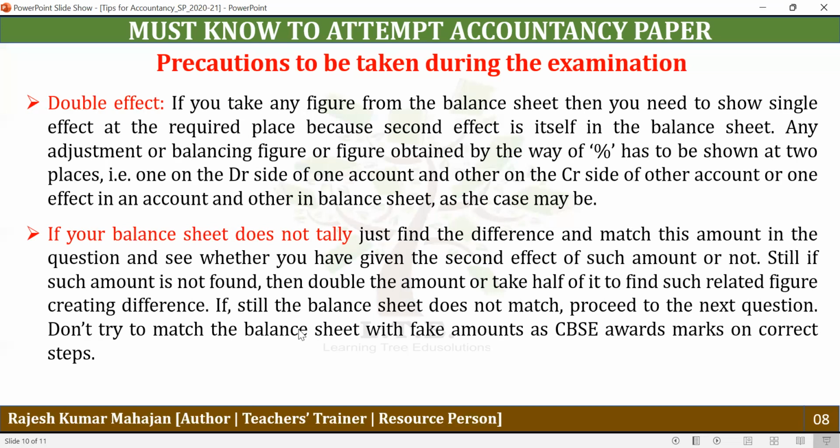Next thing, what happens if your balance sheet does not tally? What should you do? You should find the difference. After finding the difference, you should look at the question to see whether such an amount is appearing in the question or not. If it is appearing, then see whether you have given the right effect or not. And if you are not able to find such an amount, just make a double of the amount or a half of the amount. Then again try to find whether such a double or half amount is available in the question or not. If it is available, then try to make the correction at the appropriate places.